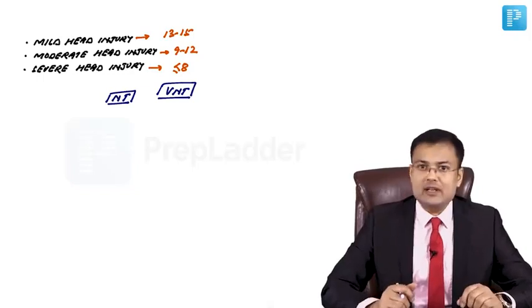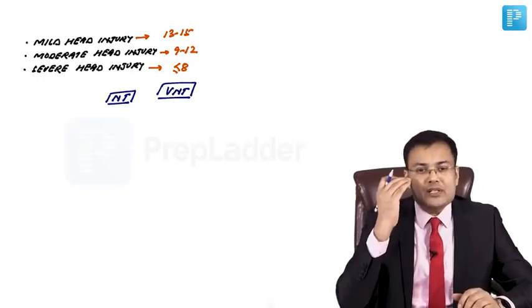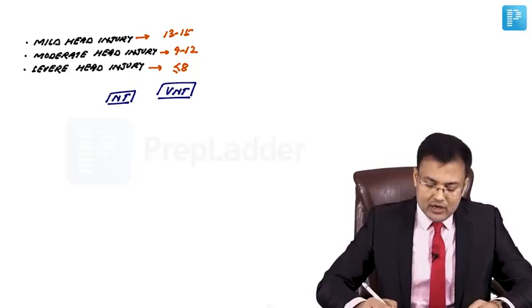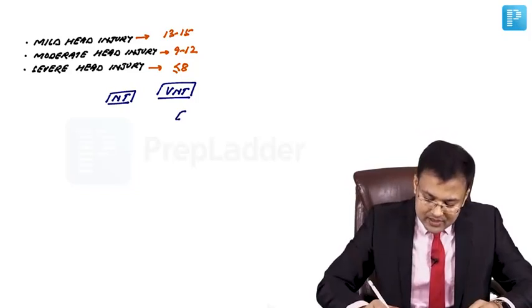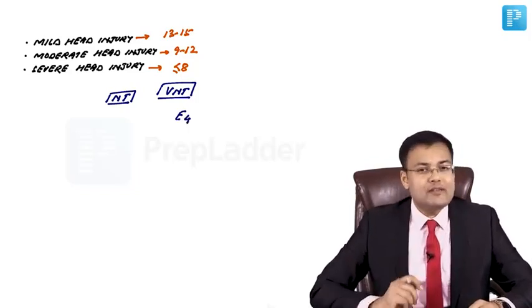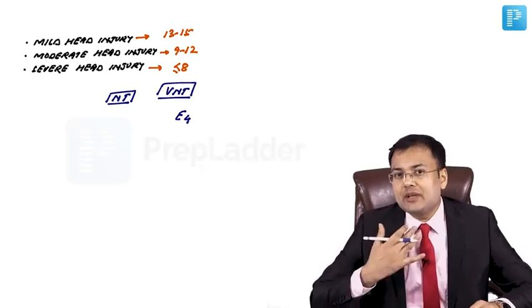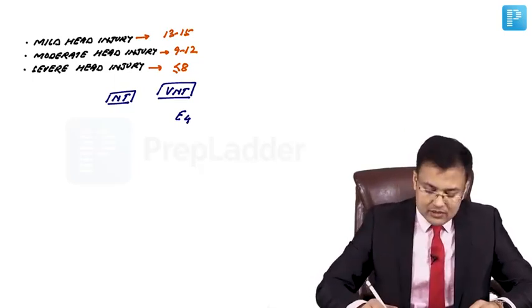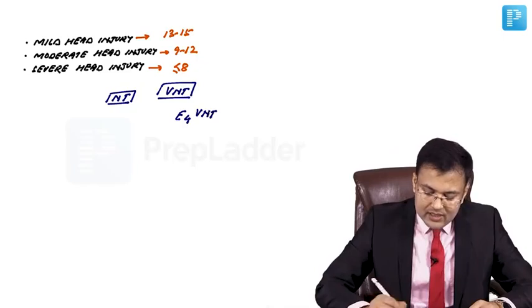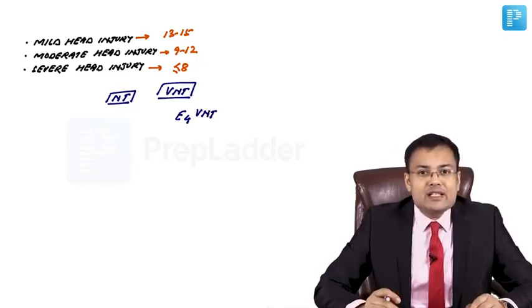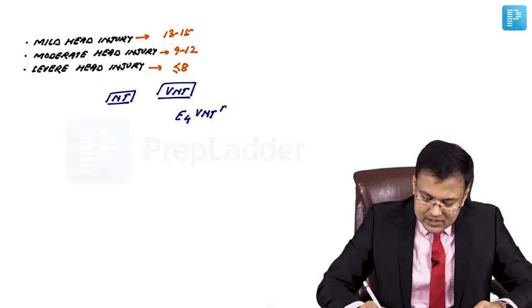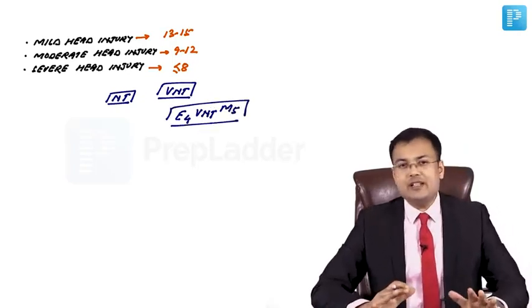Let's discuss with one example. Suppose a patient is having spontaneous eye opening. So how much is the E? E4. If patient is having tracheostomy, you cannot assess the verbal response, so it is VNT. And patient localizes pain, so what is the motor response? M5. So this is E4 VNT M5.